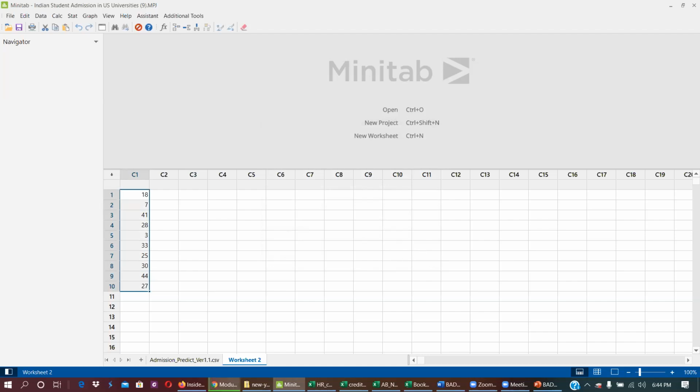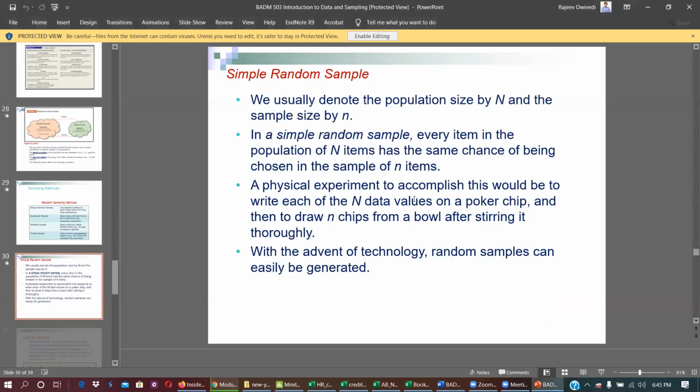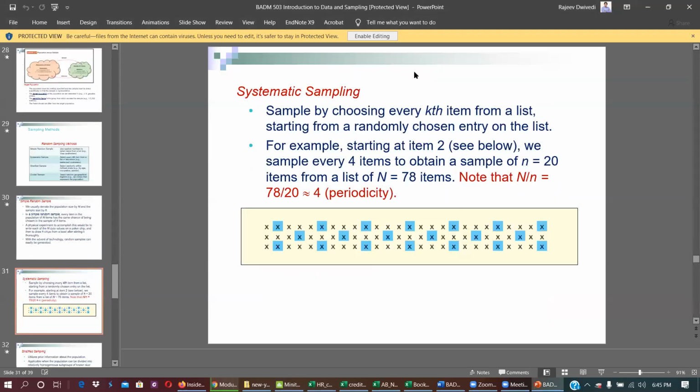What is systematic sampling? Systematic sampling is very easy. The very first number we get using random sampling, and then we take every kth number. So here we go. Let's say 78 items are here, and we need to get 20 samples. We need a 20 sample size using systematic sampling.